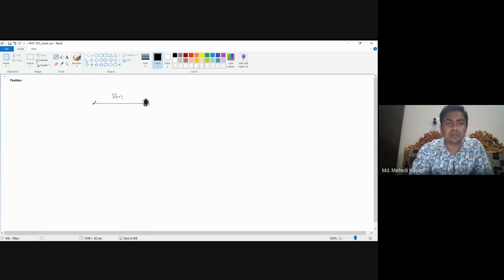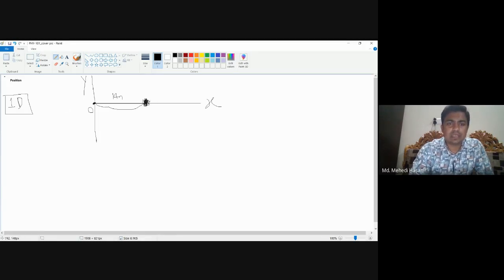So we have to introduce a point which is called the origin, or we have to introduce a coordinate system. If we consider an x and y coordinate system, this is the origin, and at the origin the position of the object is considered 0. Then from that origin we can say this is 10 meters away along the direction of x, so this object is on the x axis. Here we are going to discuss one dimensional motion, so in the one dimensional case we only consider the x axis.